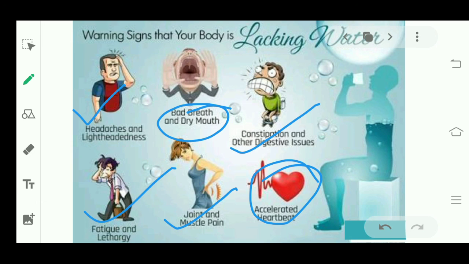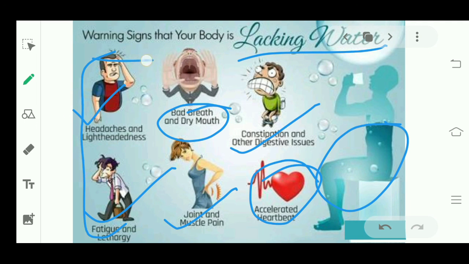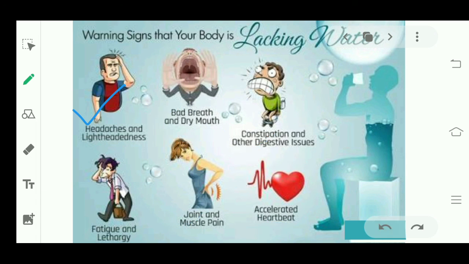These are the problems that come when you have less water. If you come across these symptoms or signs, then you will come to know that you are having less water.